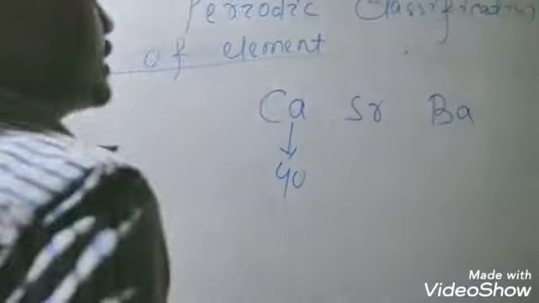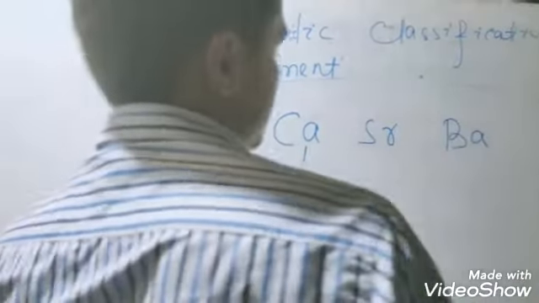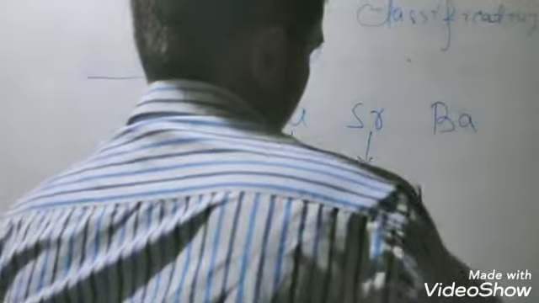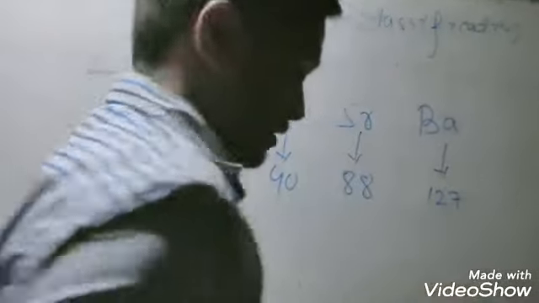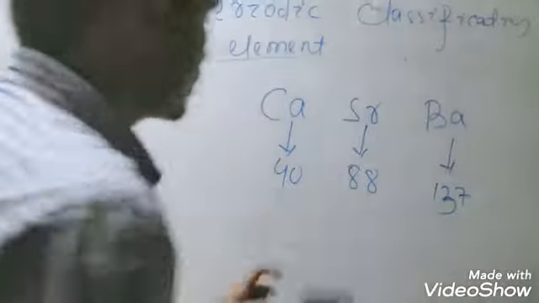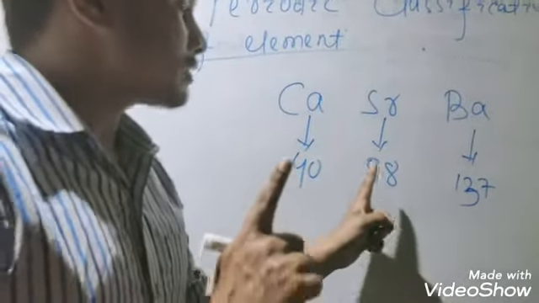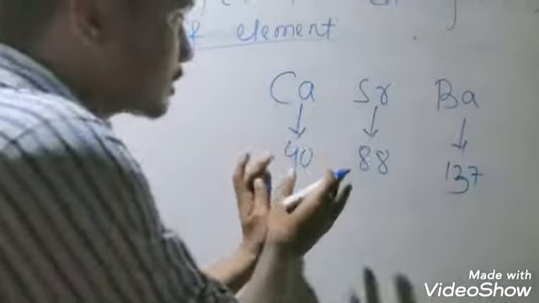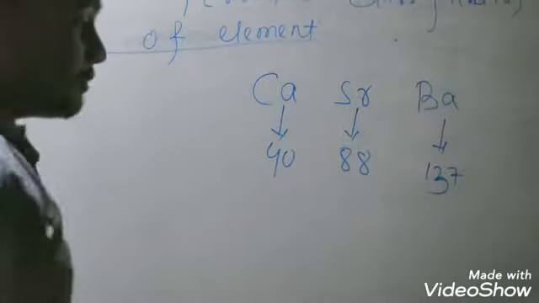Calcium has atomic mass nearly 40, not exactly 40 but nearly. Strontium has atomic mass nearly 88, and barium has atomic mass 137. So calcium atomic mass 40, strontium atomic mass 88, and barium atomic mass 137. First of all, Dobereiner took these three elements.